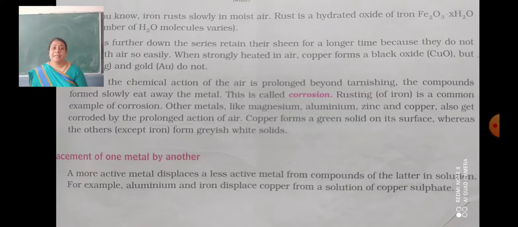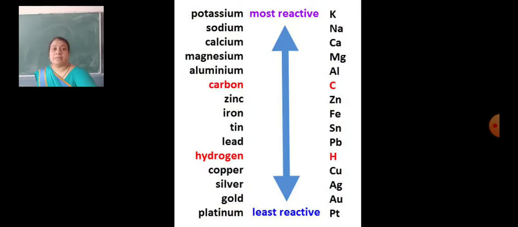Second one, the displacement of one metal by another. Before I tell you, I will show an activity series. Here it is. Those metals which are above hydrogen are more reactive than those below hydrogen.